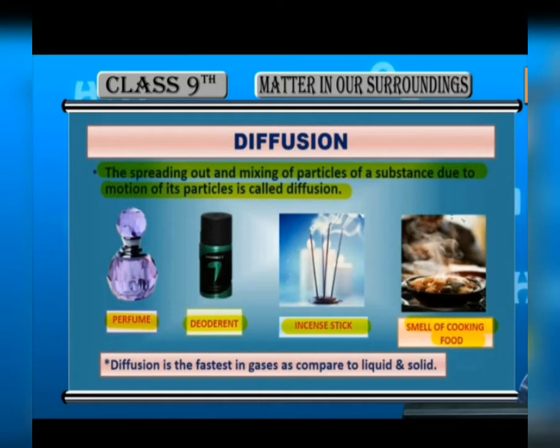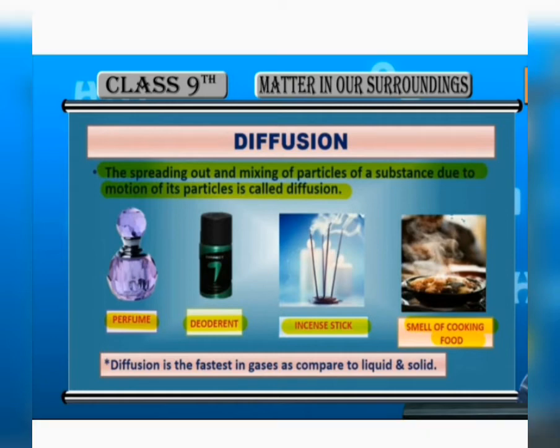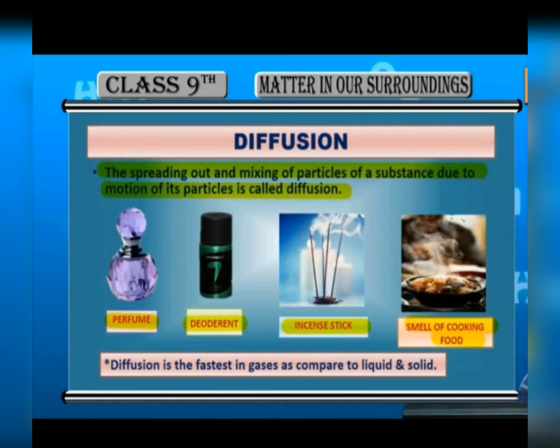In fact, you guys know that if sometimes cooking gas leaks, the smell can be easily detected. Why? Because of the diffusion of a strong smelling substance. There, ethyl mercaptan is present in it, and when that diffuses into the air, we can easily detect the smell of the LPG if there's a leakage in LPG gas. Now let's talk about diffusion in liquids.